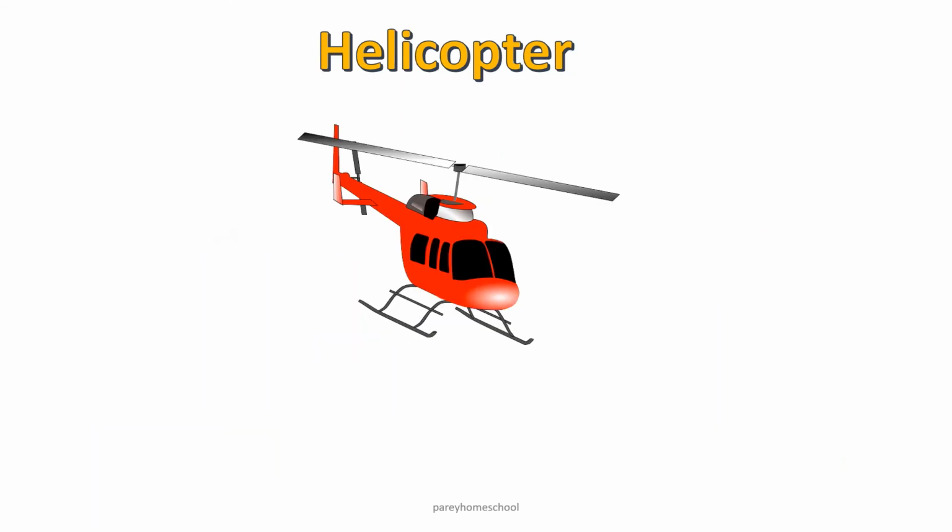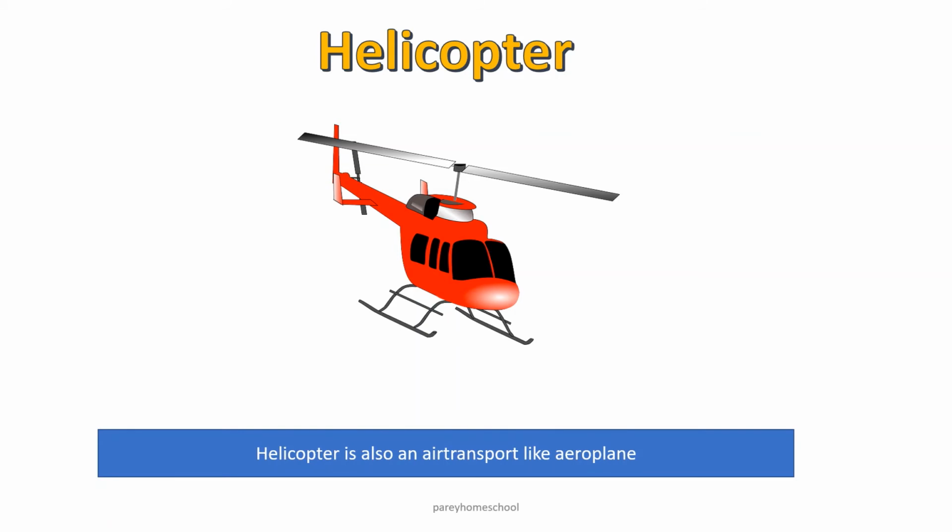This is helicopter. Helicopter is also an air transport just like aeroplane. Helicopter can move in any direction unlike aeroplane. Helicopter has blades which help it to fly. Only few people can sit in helicopter. So aeroplane can move only in one direction, but helicopter can move even in backward direction. Helicopter is also used for rescue operation.